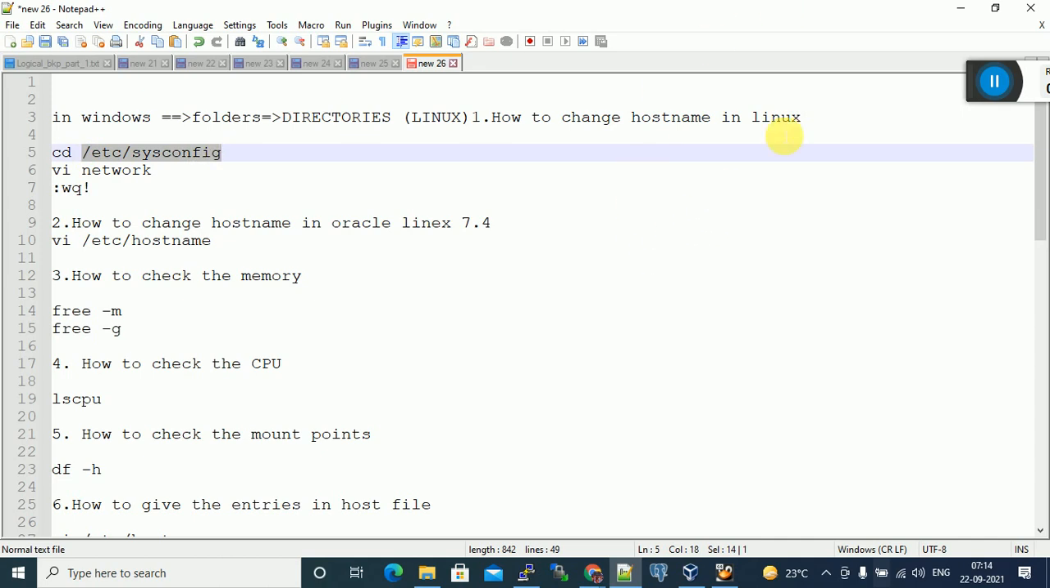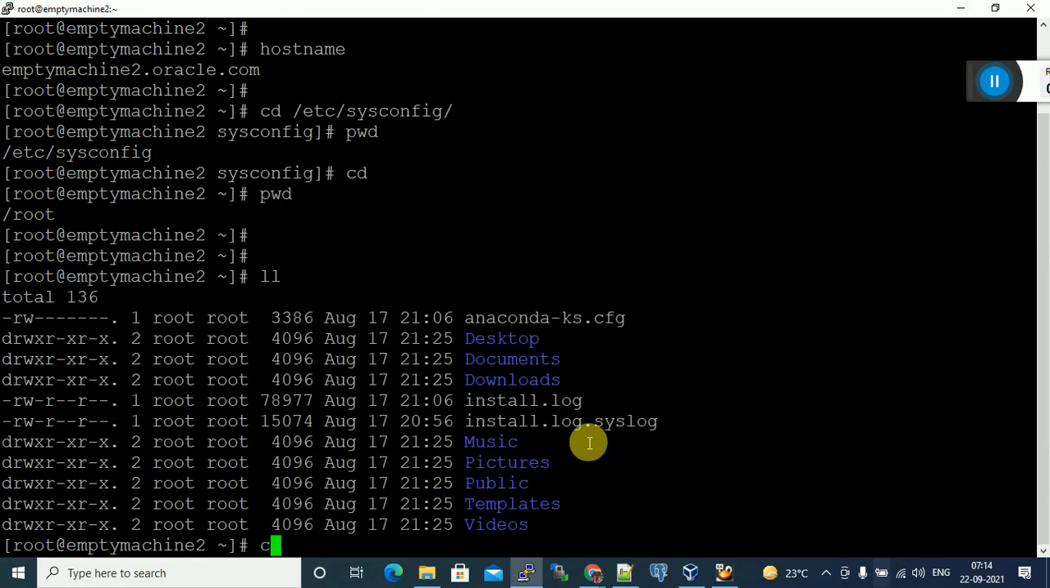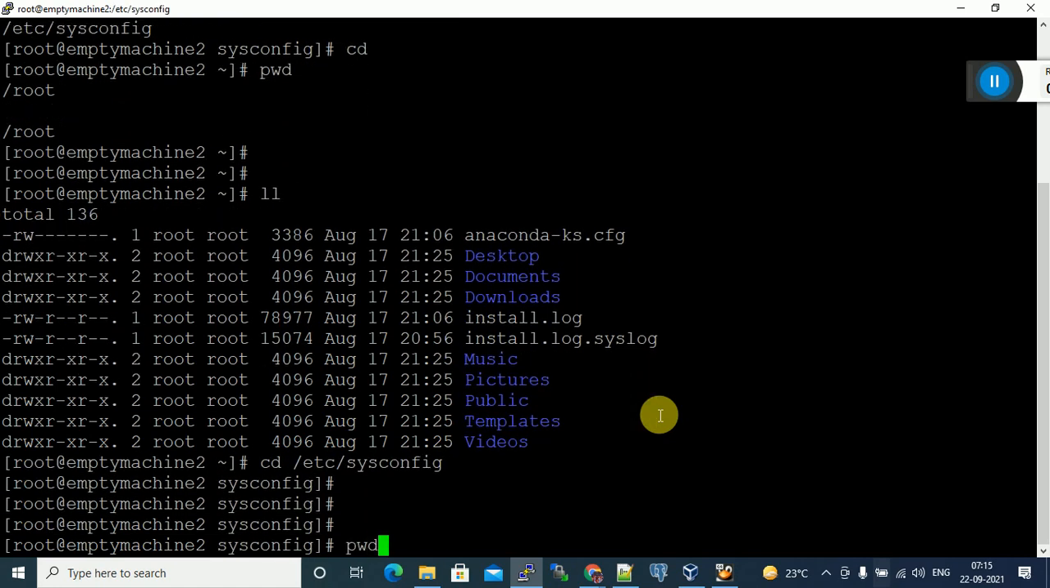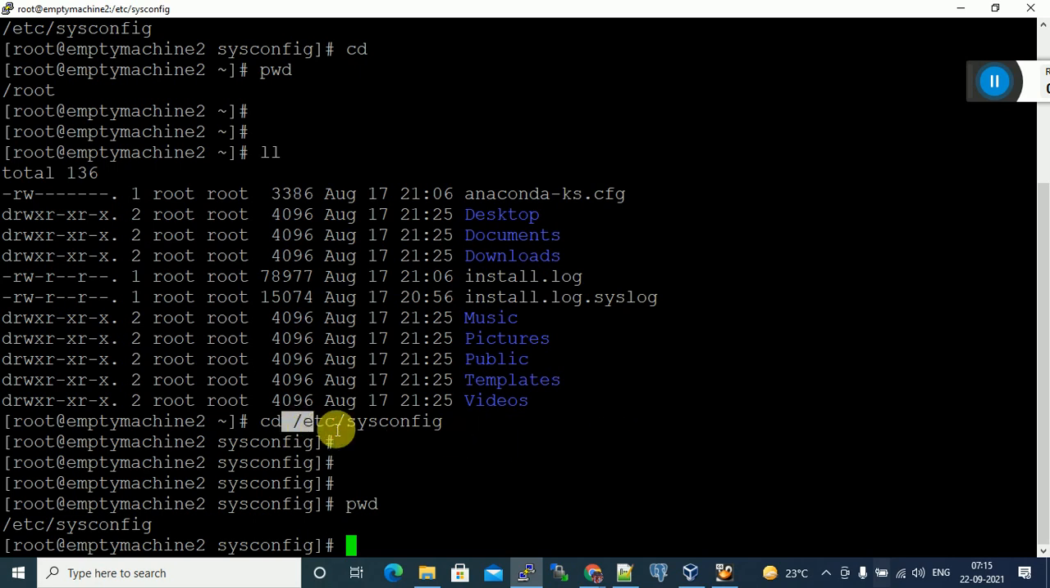You can see cd /etc/sysconfig displays. So we changed to this location. If we give a location, we are changing from the current location to that location. pwd shows where we are, the present working directory. In which directory are we?